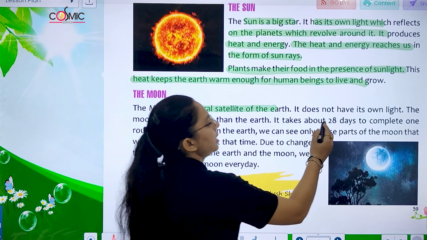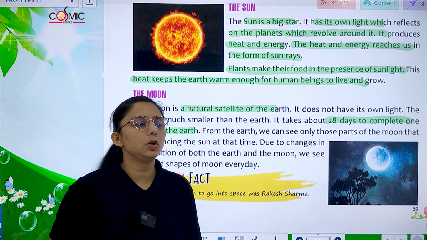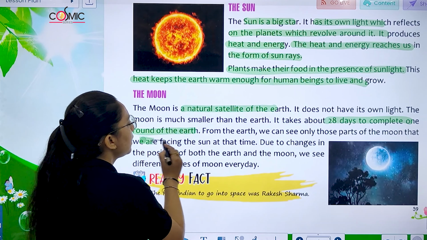And it takes 28 days to complete one round of the earth. From the earth, we can see only the part of the moon that is facing the sun.